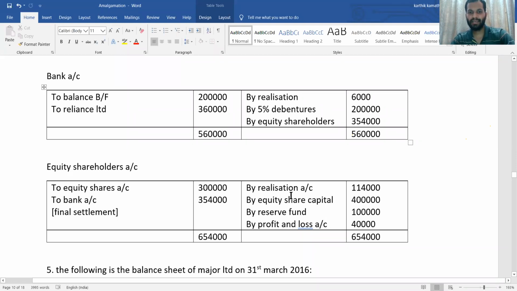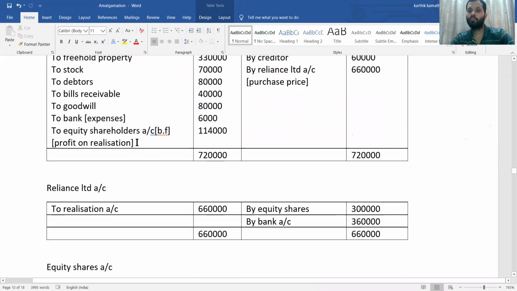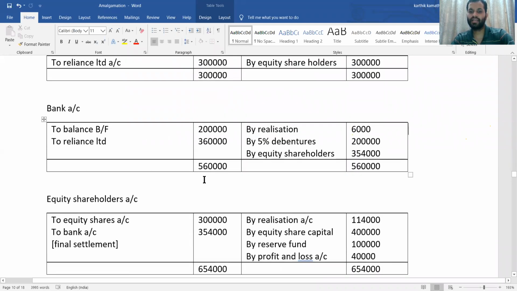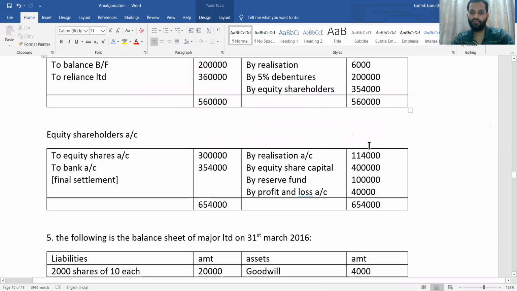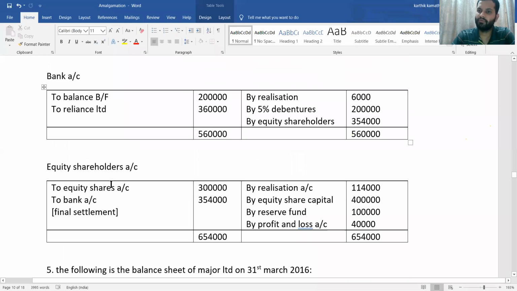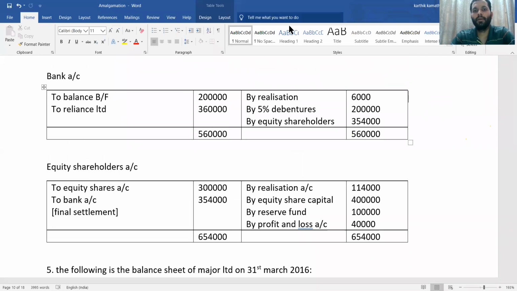So that is by realization account 1,14,000. What is this 1,14,000? Profit on realization transfer entry. So by realization 1,14,000, and by equity share capital directly given in the question 4 lakh, by reserve fund given in the question, by profit and loss given in the question. So 6,54,000 credit side total, and debit side 6,54,000. Yes, both the side total is same. So balancing figure to bank account final settlement, that is 3,54,000. So it is better to prepare equity shareholder account first, then you go for bank account.